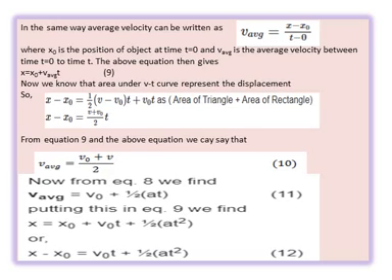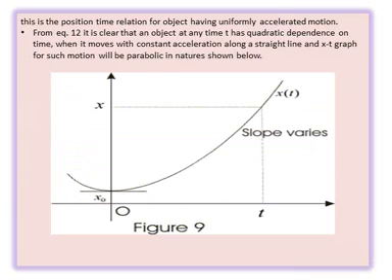You can replace x minus x0, the net displacement, with s. So you get s equals v0 t, or using u, s equals ut plus half at square. This second equation of motion is also known as the position time relation for an object having uniformly accelerated motion.